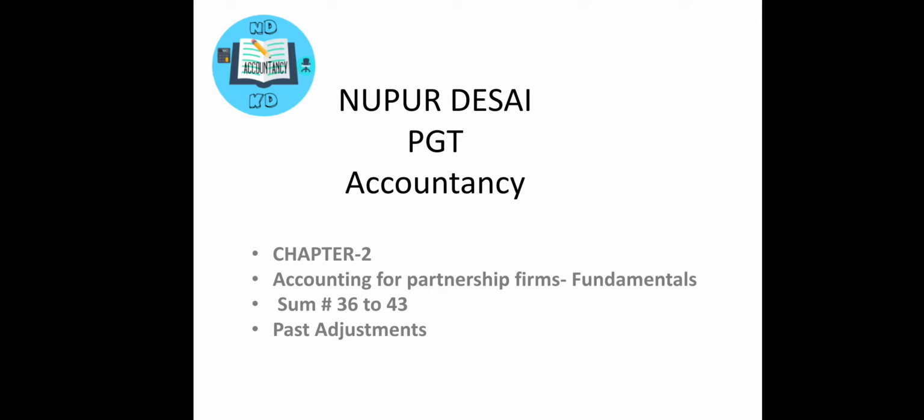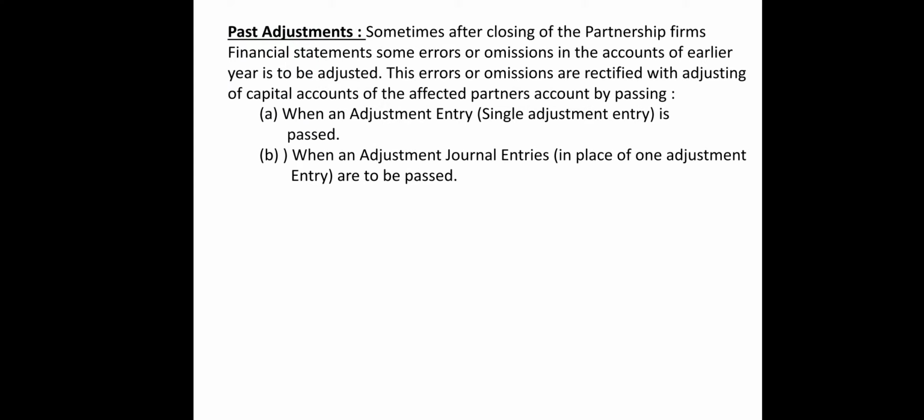Under this, the very first thing we have to understand is what the thing is. Sometimes after closing the partnership firm's financial statements, some errors or omissions are observed. We have prepared the final accounts of the partners, like the trading and profit and loss account, the profit and loss appropriation account, and then transferred the net divisible profit to the partners' capital.